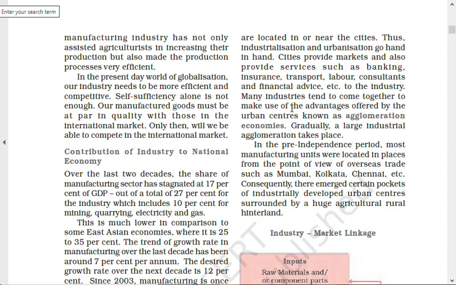Many industries tend to come together to make use of the advantages offered by the urban centers, known as agglomeration economies. Try to understand what is meant by that. Many industries tend to come together to make use of the advantages offered by the urban centers. Those are known as agglomeration economies. So there, what happens is that a variety of industries set up together so that they can get everything from each other, and then the cities also provide lots of benefits, right? And this is how, all together, everything grows over there. Okay.